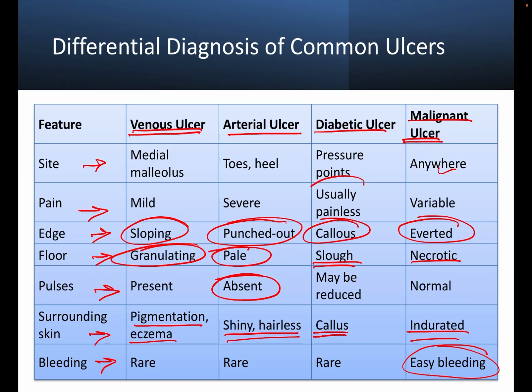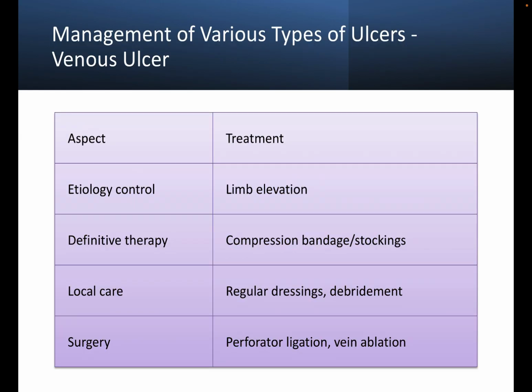Pain is usually absent only in diabetic ulcer. Venous ulcer, it is mild, but it is very severe in arterial ulcer and variable in malignant ulcer. Site is usually medial malleolus in venous ulcer, toes and heel in arterial ulcer, pressure points in diabetic ulcer, malignant ulcer can occur anywhere. Management of various types of ulcer.